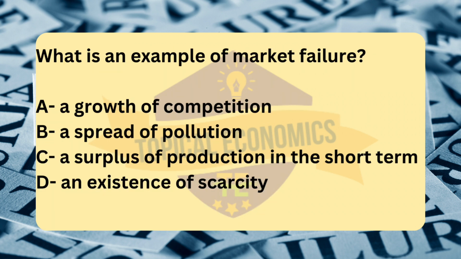Moving to question number 40. What is an example of market failure? A. A growth of competition. B. A spread of pollution. C. A surplus of production in the short term. D. An existence of scarcity. Reference, 2017 February-March version 2. The correct answer for this question is option B.